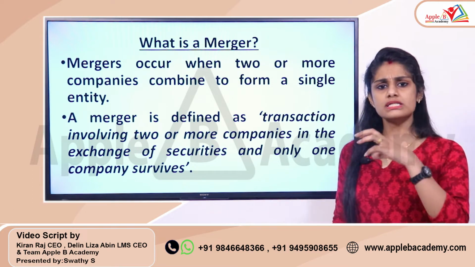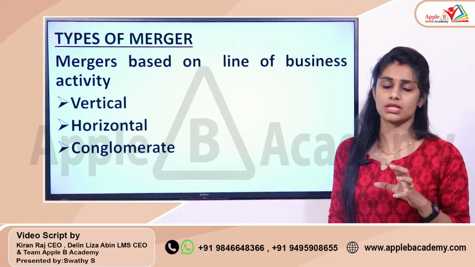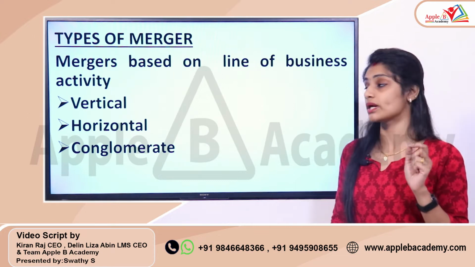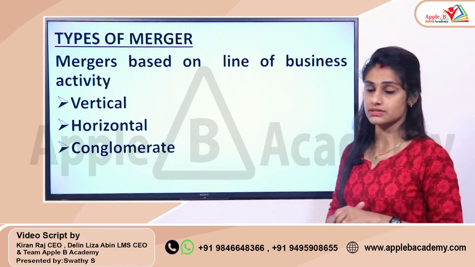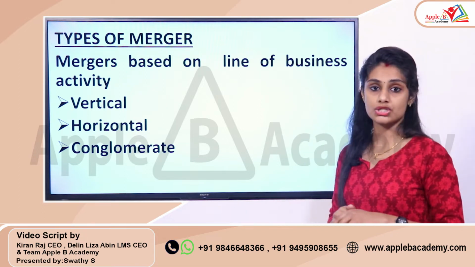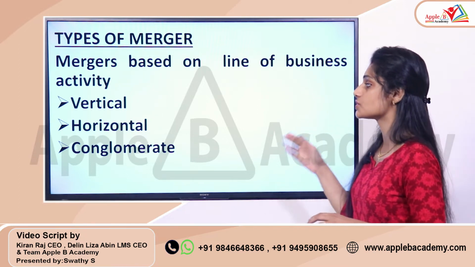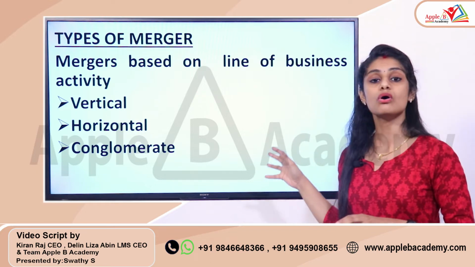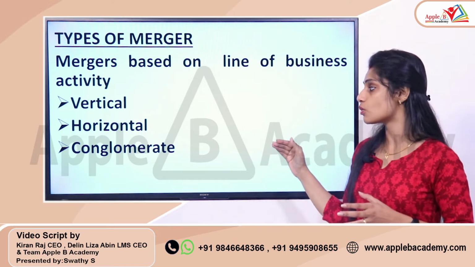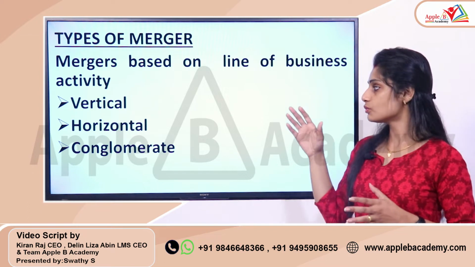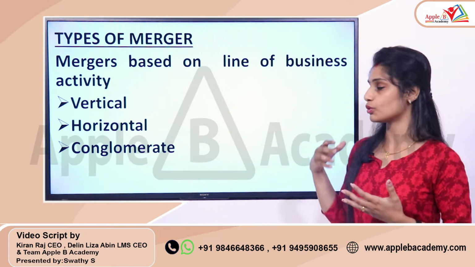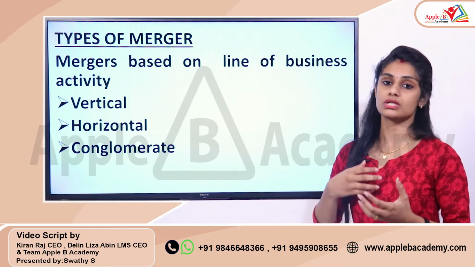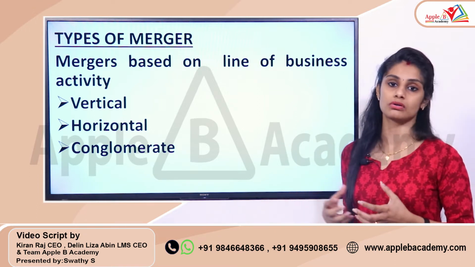When you are discussing this particular topic, merger, the classification of merger is very, very important. If the classification is based on the line of business activity, you can classify merger into three: vertical merger, horizontal merger, conglomerate merger. Vertical, horizontal, conglomerate. You should be able to identify the difference between each of these mergers. What does vertical merger mean? What do horizontal and conglomerate mean?